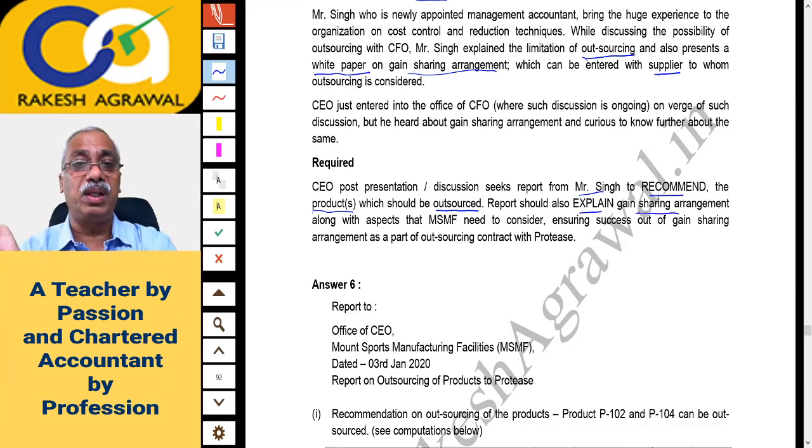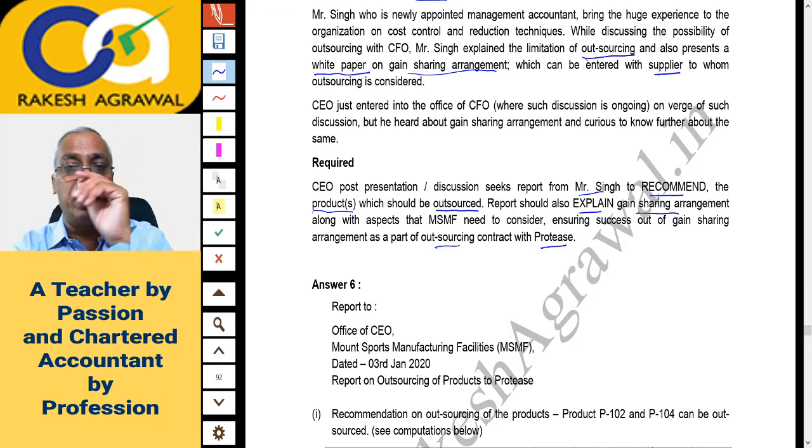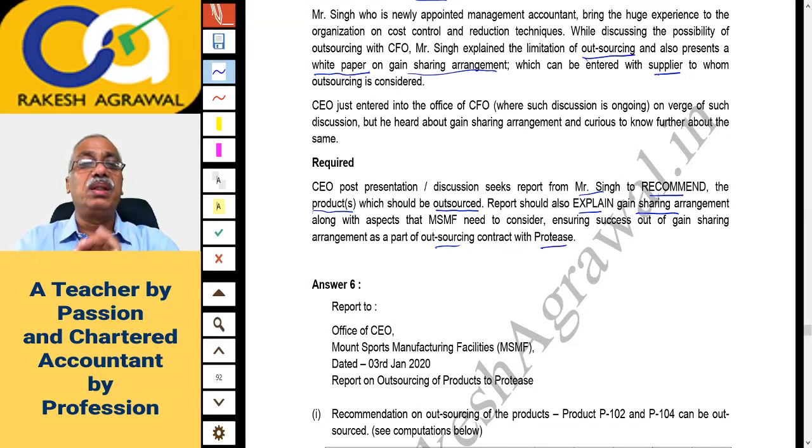In that report, in which you will recommend the products to be outsourced, you will also explain the gain sharing arrangement, along with aspects that MSMF needs to consider to ensure its success as part of the outsourcing contract with Proteus. So the second part is a comparison of outsourcing with gain sharing arrangement, which would again be a theory report. The main mathematical calculation here is the recommendation of which product to outsource.